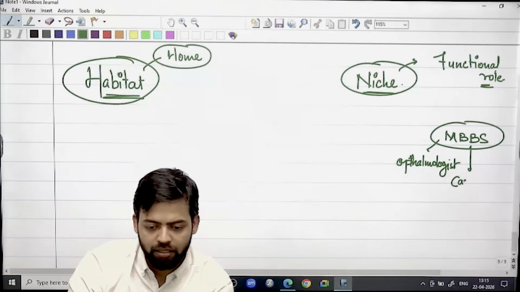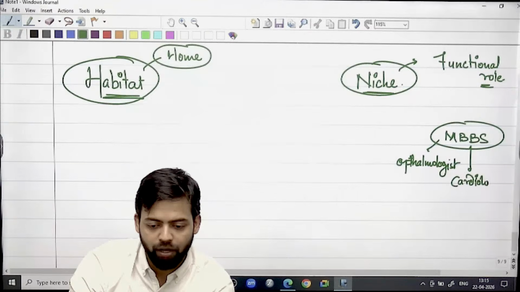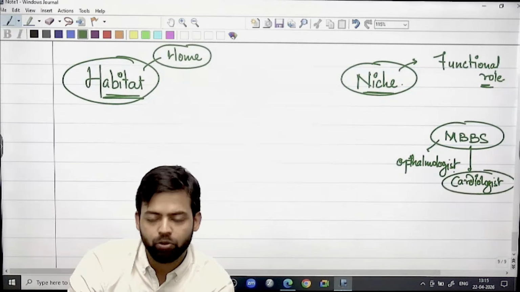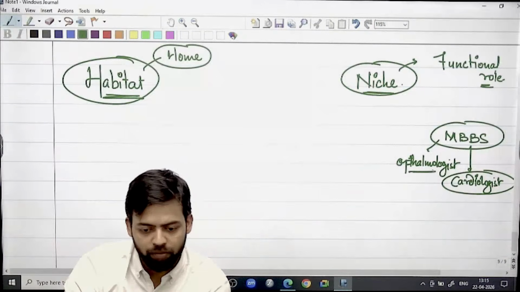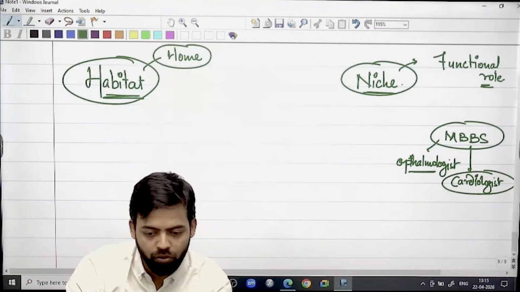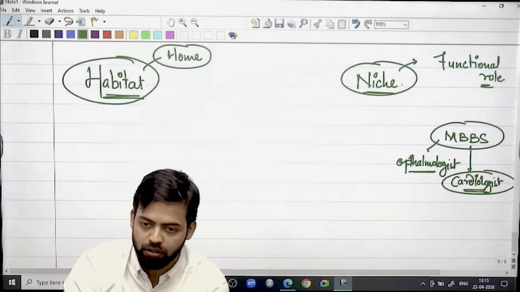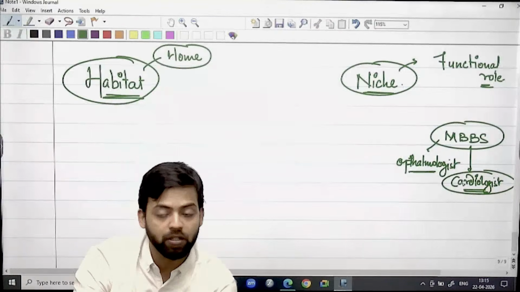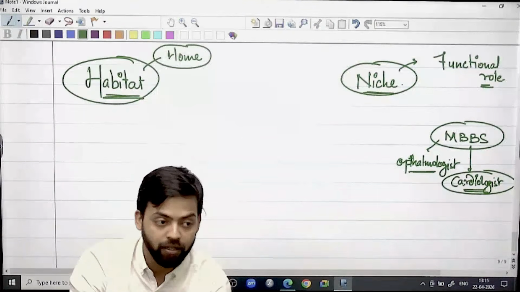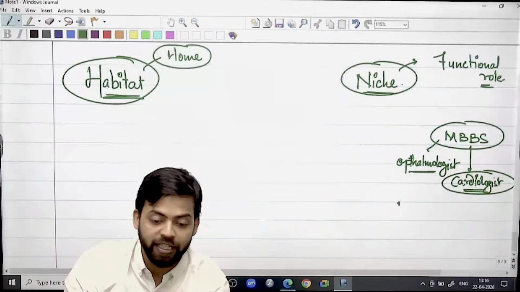So if you have an issue related to your eyesight, you will go to an ophthalmologist. You won't go to meet a cardiologist. This particular functionality, this particular specialization will be termed as niche.